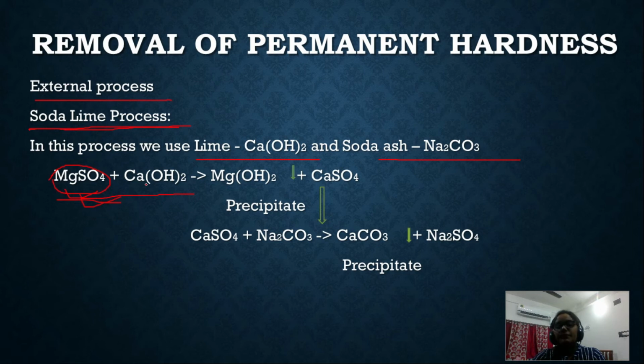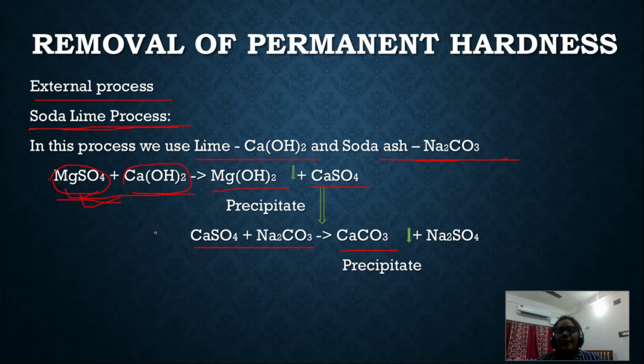First, magnesium sulfate will react with the lime, and this magnesium will be precipitated out as magnesium hydroxide, and calcium sulfate will be produced. Next, this calcium sulfate will react with the sodium carbonate, that is soda, and the calcium will be precipitated out as calcium carbonate and sodium sulfate will be generated.